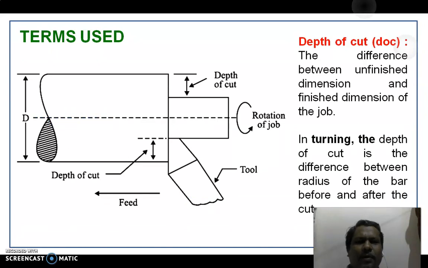The other important parameter is depth of cut. It is the difference between unfinished dimension and finished dimension of the job. In turning, the depth of cut is the difference between radius of bar before and after the cut. The depth of cut you cannot arbitrarily give or infinitely give, because the depth of cut depends on the workpiece material strength and tool material strength.